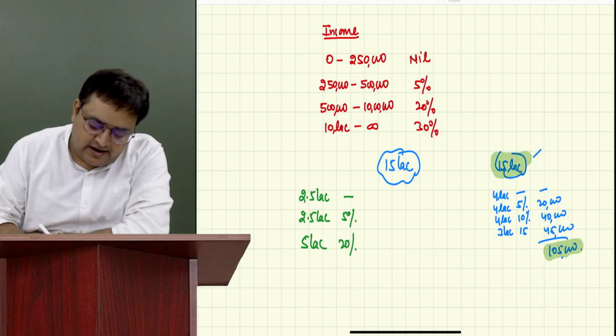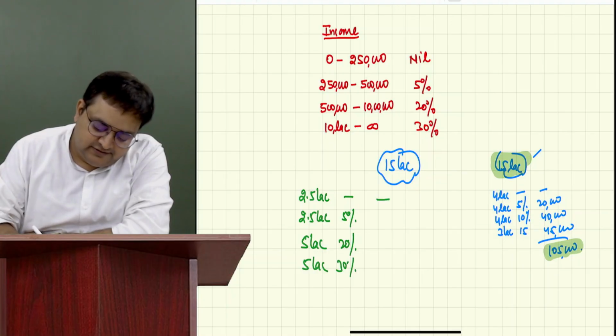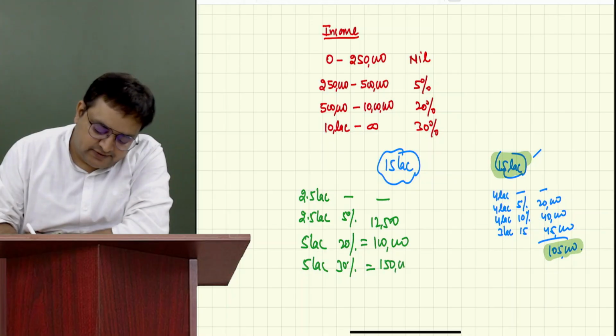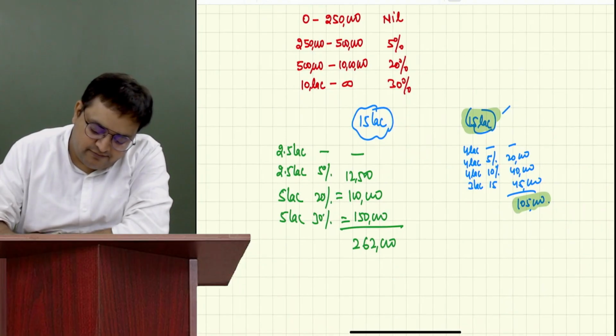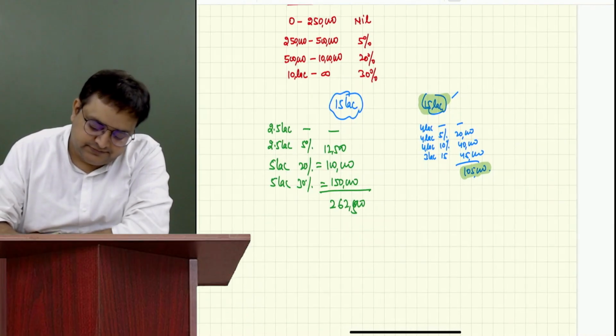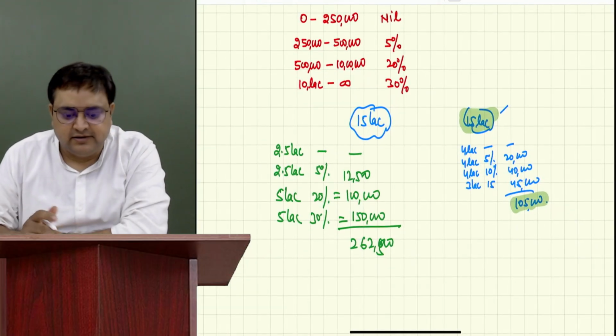Yes, and next 5 lakh, 30%. So 0, 12,500, 1 lakh, and 1,50,000. This is 2,62,500, more than double. Are you all understanding it?